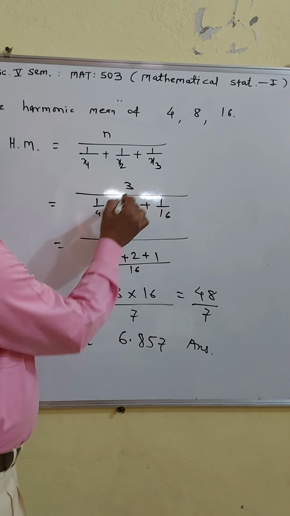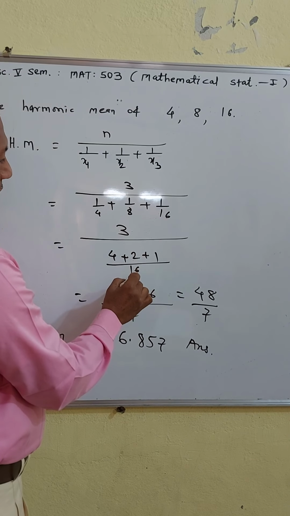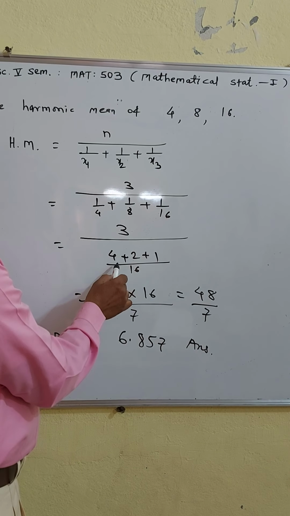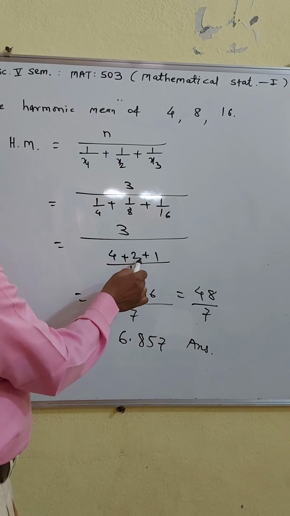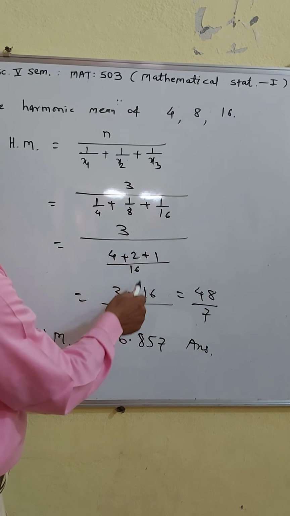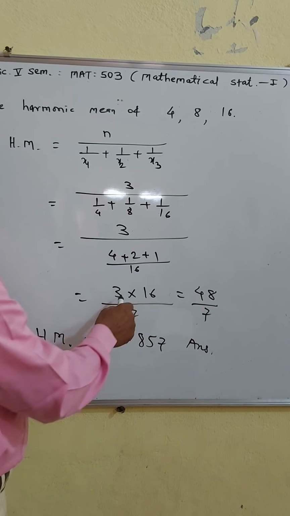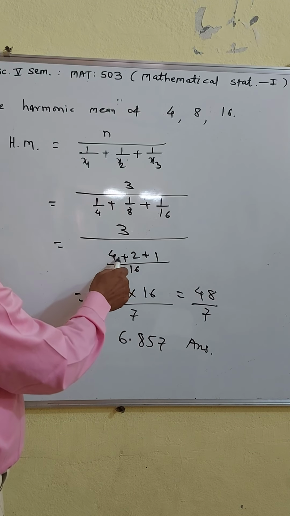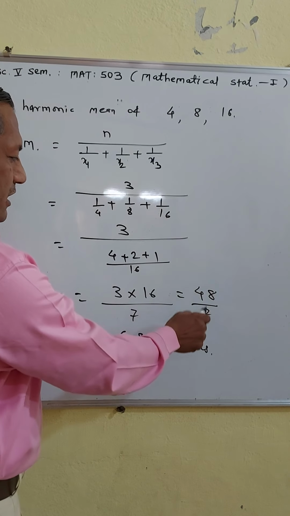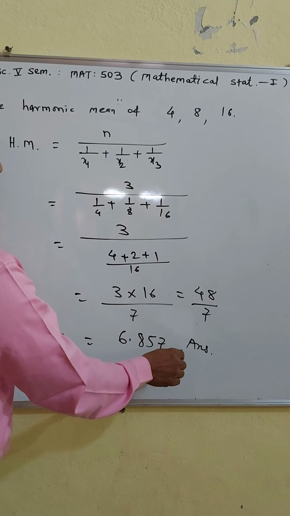3 upon, here in the denominator you take the LCM, which is 16, then you know the procedure. Here 4 plus 2 plus 1. Then 3, 1 upon 16 means 16. 3 into 16 upon 4 plus 2 plus 1, which is 7. 16 into 3 is 48 upon 7, which is 6.857.